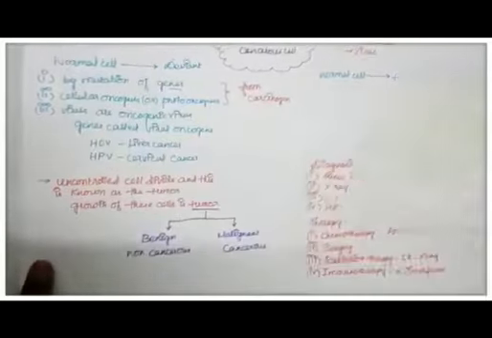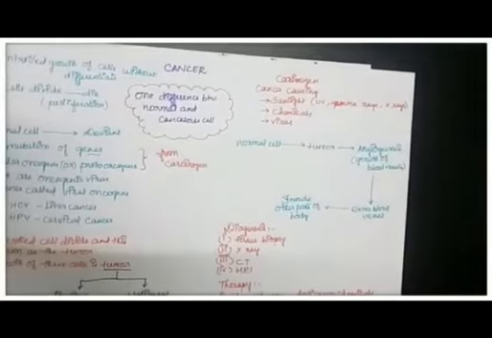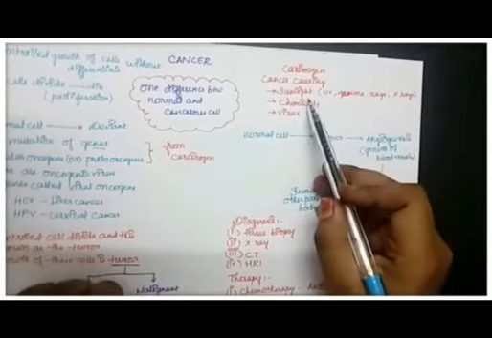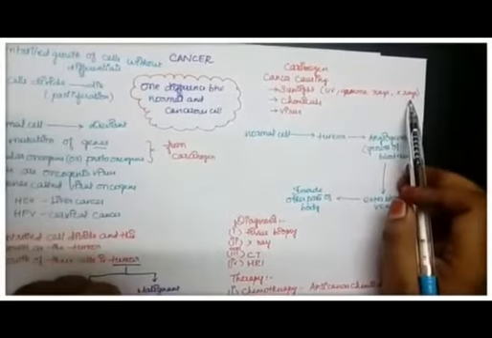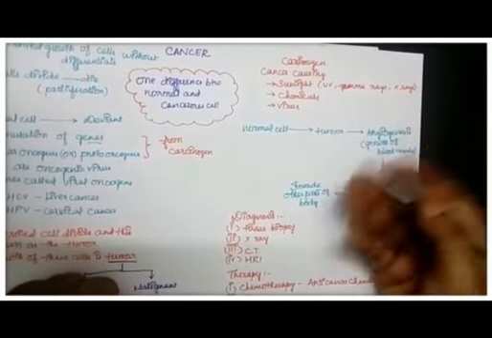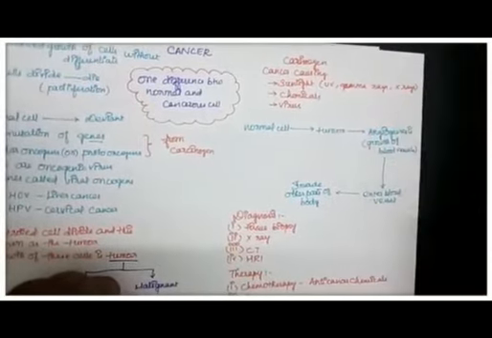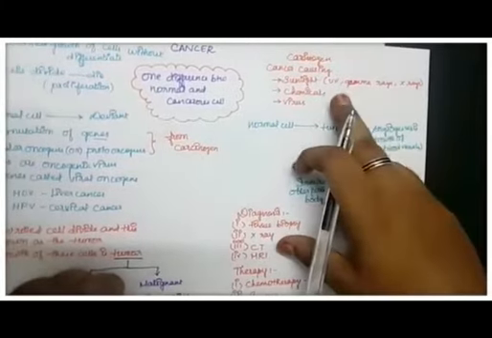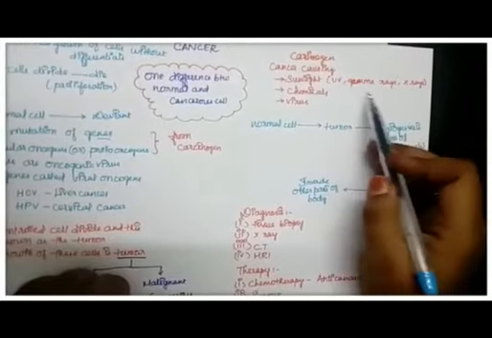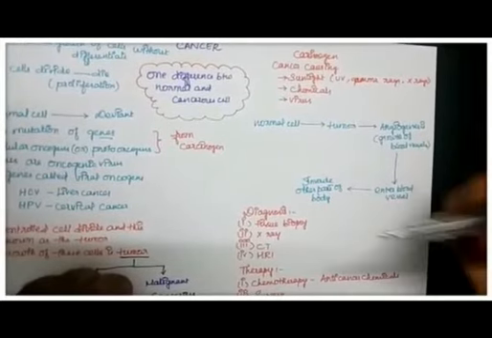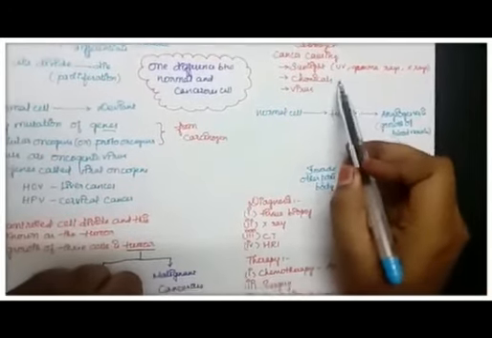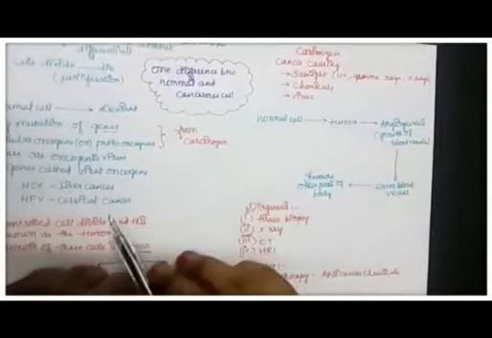Now let us look at carcinogens. Carcinogens are the cancer causing factors. These factors can be sunlight. In sunlight we have UV rays, gamma rays and X-rays. Light is an electromagnetic wave which consists of numerous waves, and other waves also. These UV rays, gamma rays and X-rays cause cancer, or they are the factors which induce the genes present in our body to become cancerous ones. We have chemicals. Chemicals can also be carcinogens, and viruses, as already stated.